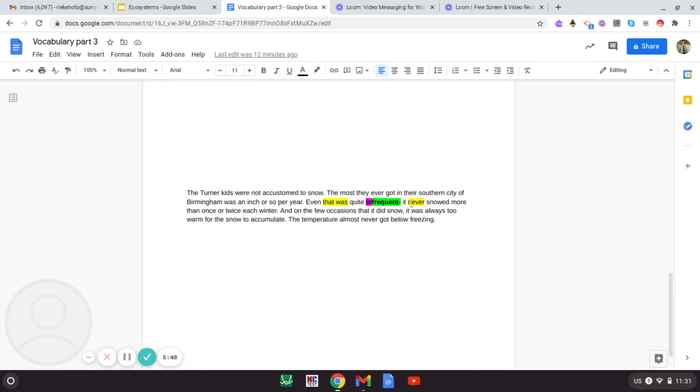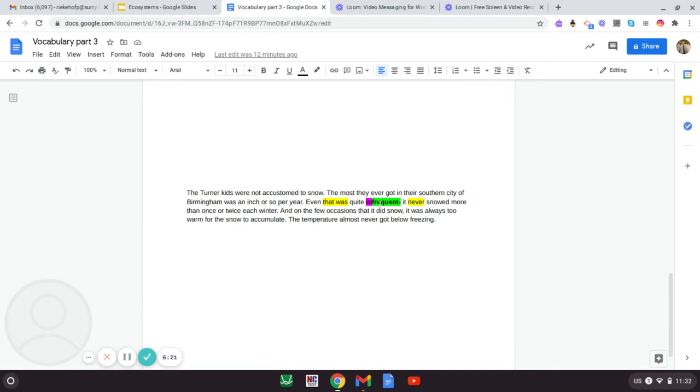It never snowed more than once or twice each winter. So I have the word never highlighted here to figure out, is this positive or negative? And usually when somebody is talking about never, it's got a bit of a negative meaning. Now step 3 is to look inside the word. And I have 2 parts of it highlighted here. I have in highlighted, because I recognize that prefix. That prefix of in means not.